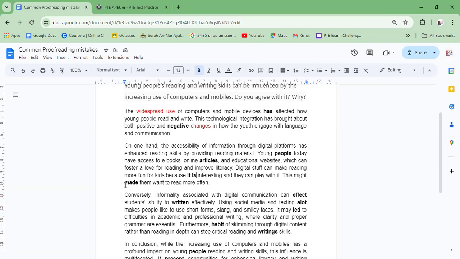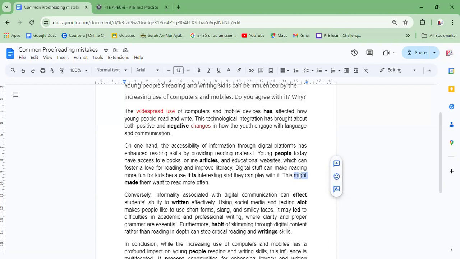Okay, this might make them want to read more often. So here we have used the word made and it's a mistake, and we are going to see why it is a mistake. Here we use the word might. Might is a modal verb, which is indicating a possibility or the likelihood of something happening. So might, may, shall, will, all these words are modal verbs.